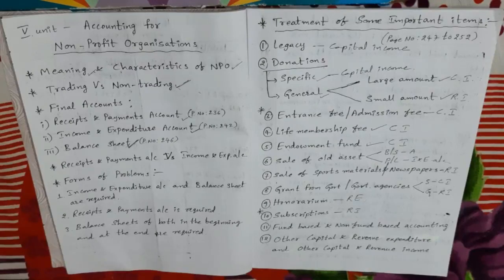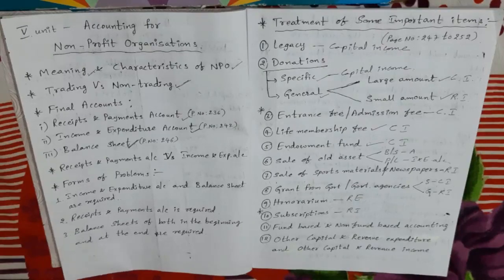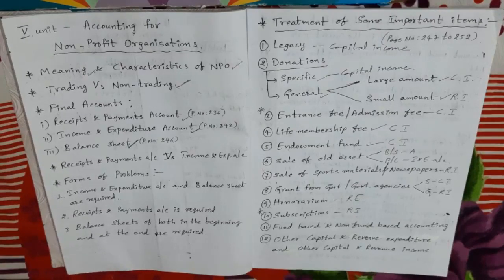If there is a specific fund like a prize distribution fund or building fund, and certain items of income and expenditure relate to that fund, then they should not be shown in the income and expenditure account, but income will be added to the fund and expenses deducted from the fund on the liability side of the balance sheet.